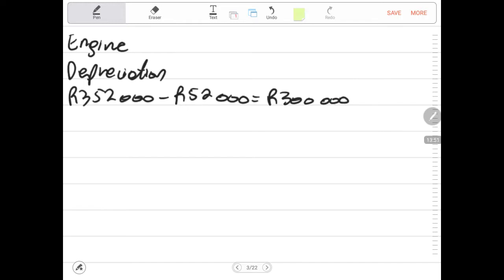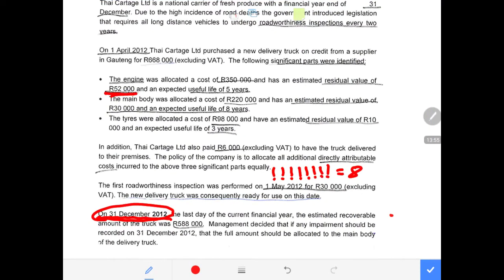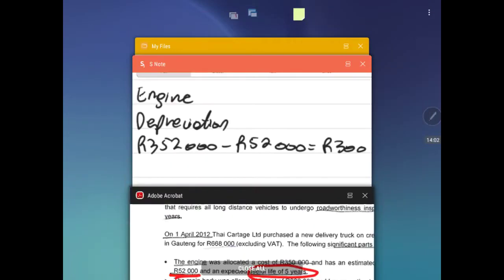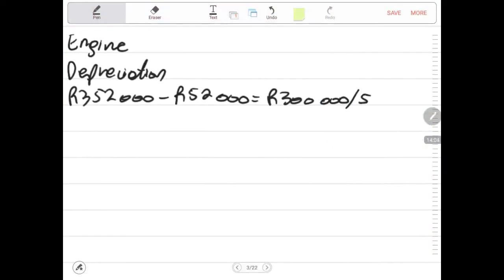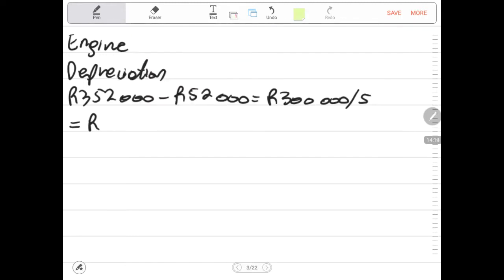Then we say 300,000 rands, divide this by the useful life of this asset, being the engine, and useful life, it is 5 years. Then if we divide by 5 years, it will give us depreciation for the full year. Then we say 300,000 divide by 5, it gives us 60,000. 60,000 rands is the depreciation for the full year per annum.